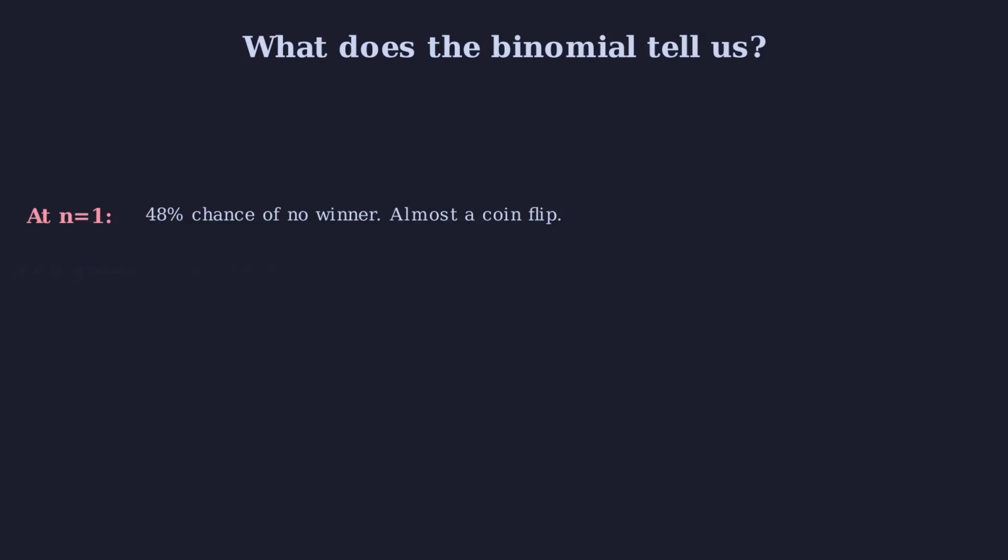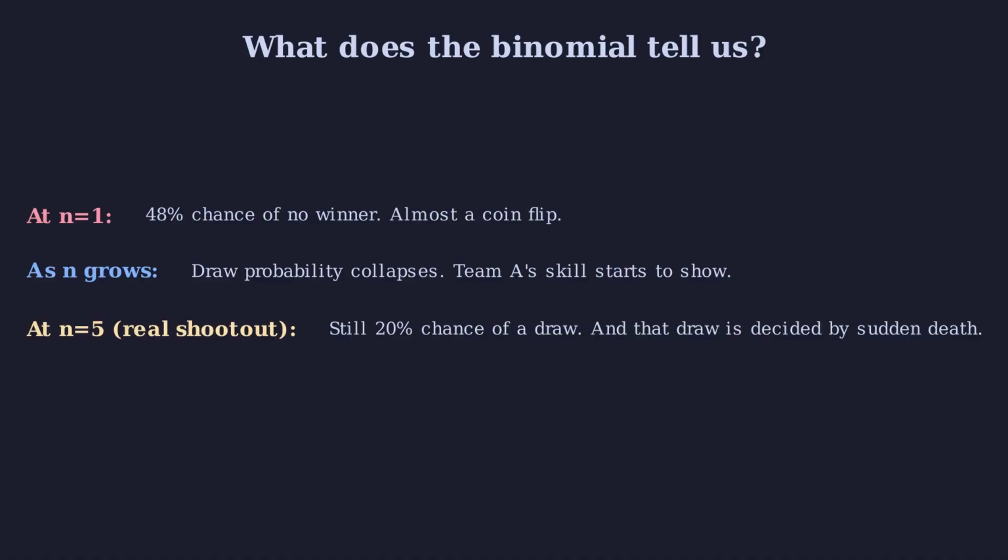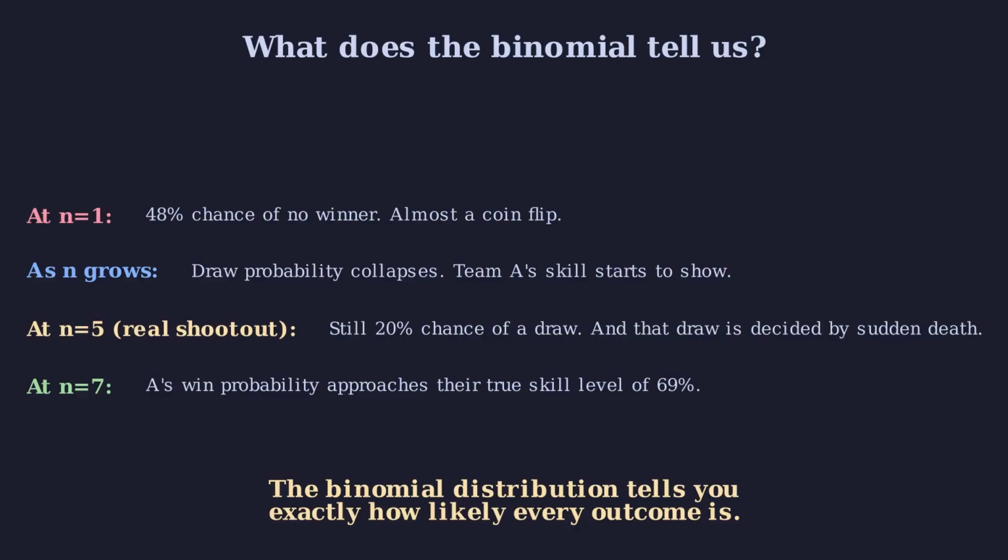As the draw probability falls, Team A's true advantage starts to show. With 1 penalty, Team A wins only 36% of the time. With 7, that rises to 69%. This is what the binomial distribution quantifies. The probability of every possible outcome across any number of repeated trials.